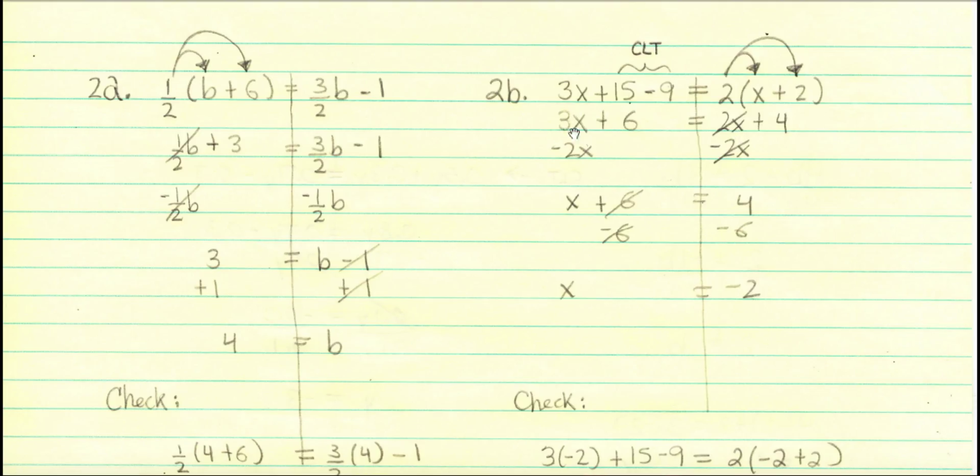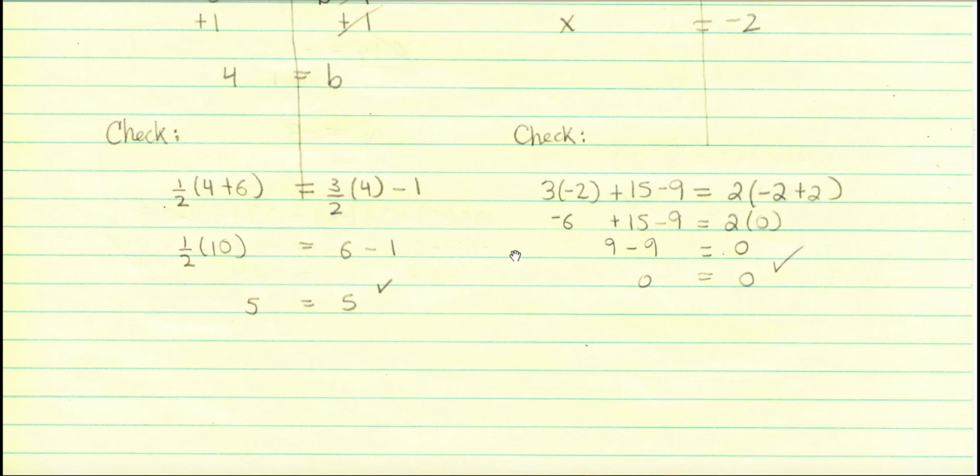I notice that these terms are on opposite sides, so I choose to do the inverse of 2x, which is to subtract 2x. 3x minus 2x is x, or 1x. Carry down the 6. 6 and 4 are like terms, but they're on opposite sides. So I do the inverse of subtracting 6 from both sides. 4 minus 6 is -2, so the solution is x equals -2.